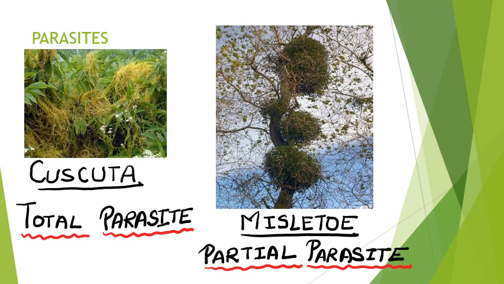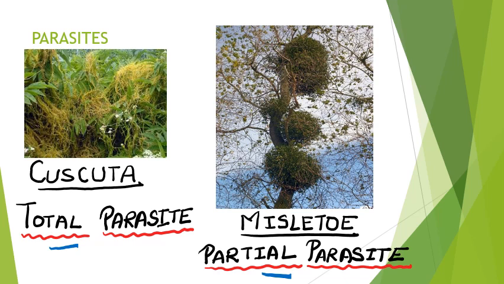Now here you can see two terms, one is total parasite and the other is partial parasite. And I think that you are familiar with the meanings of these two words, that is total and partial. So in case of a total parasite, the plant is totally dependent on another plant for its food and nutrition. While in case of a partial parasite, the plant is partially dependent on its host plant for its food and nutrition.